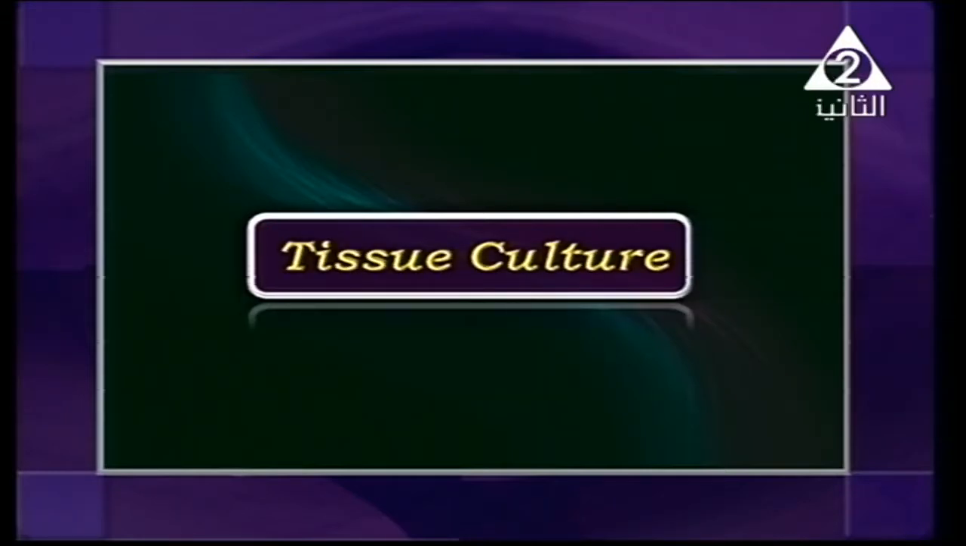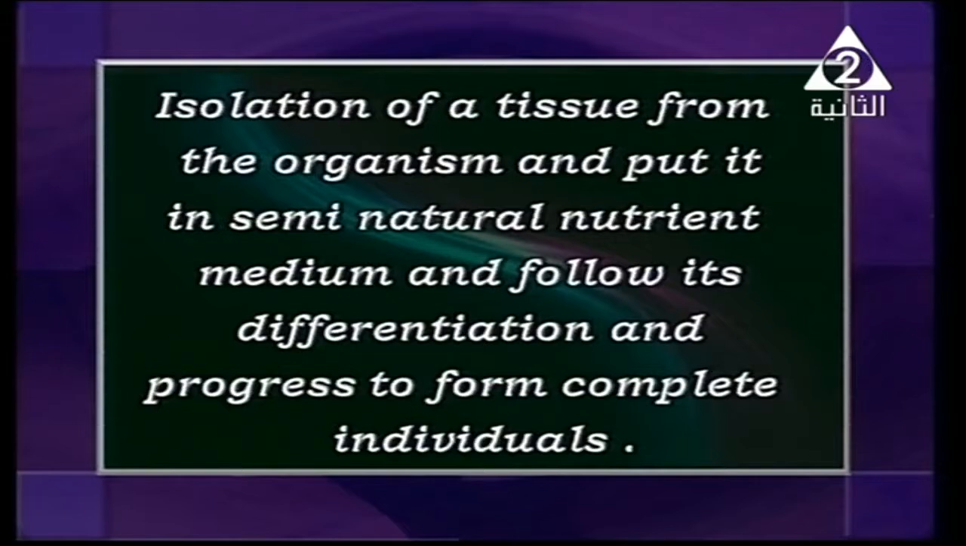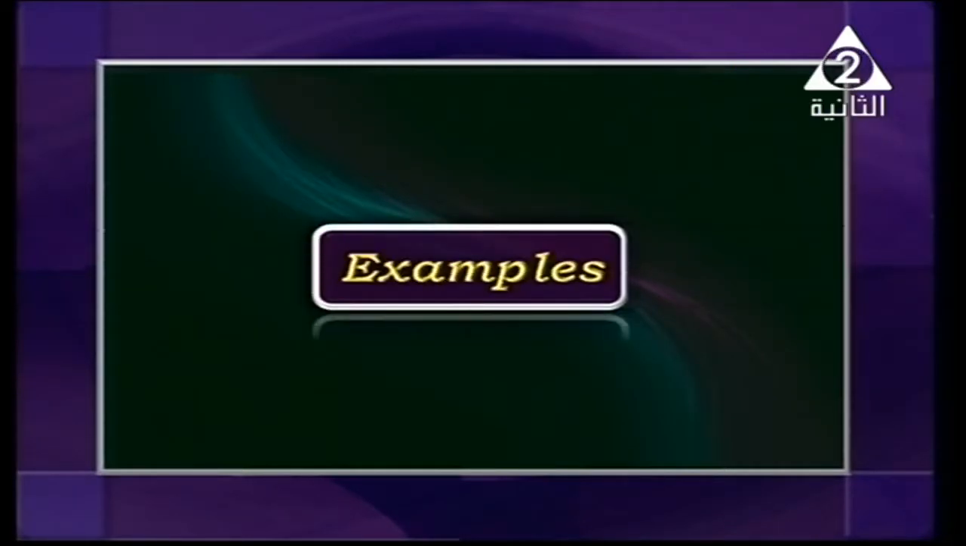And after that, we have something called tissue culture. From its name, where does it happen? Yes, it happens in plants, sure. It is a type of isolation of some tissues from the organism, and we put them in what? In a semi-natural nutrient medium. And it is followed by what? By differentiation and progress to form a complete individual. Instead of saying those words, we have an activity to show that. Well, for example, we have what?